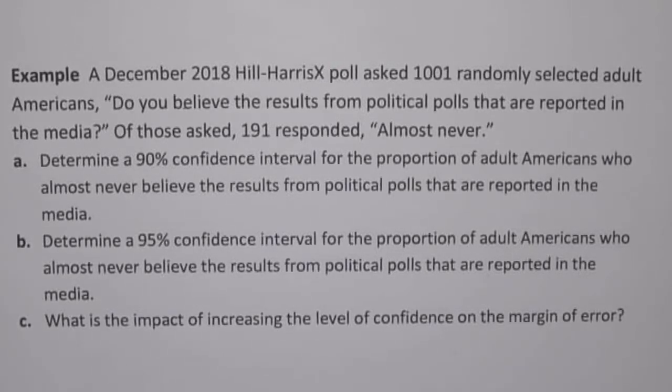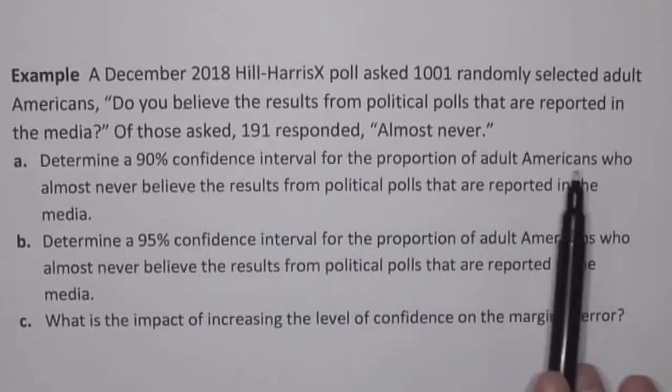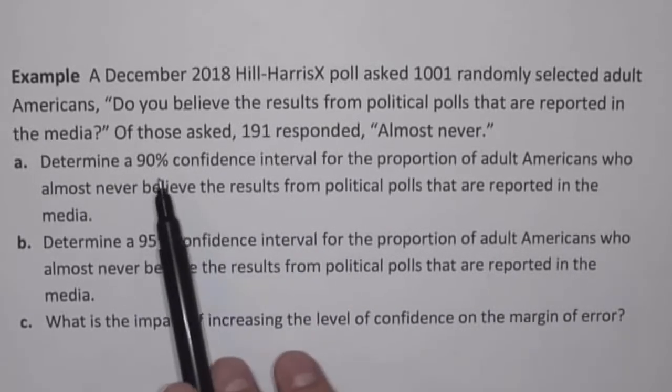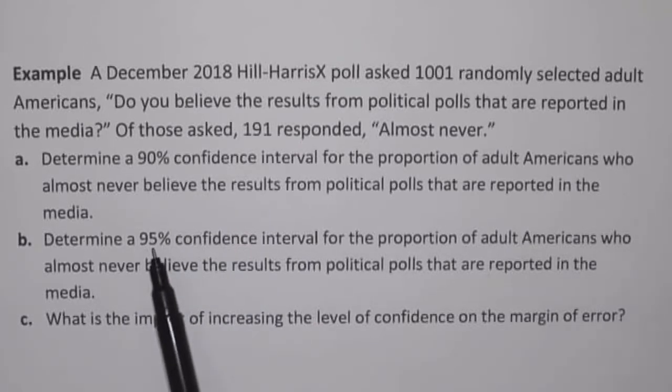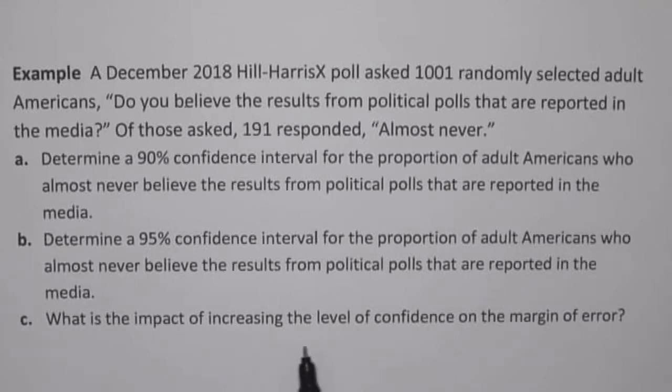So in this example, what we're doing is the same thing sort of twice. We're going to do a 90% confidence interval, and then we're going to do a 95% confidence interval. And the point of the example is to see what's the difference. Well, so we're going to do this on a separate sheet.